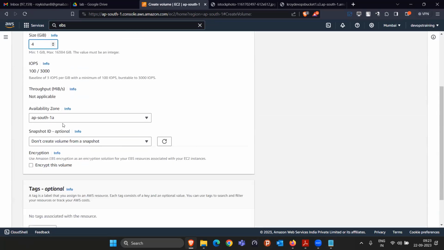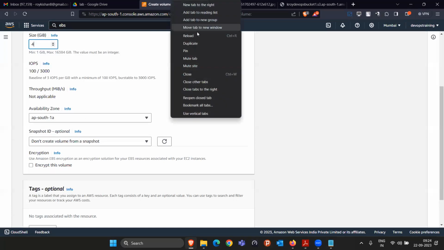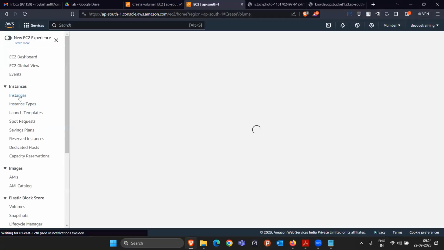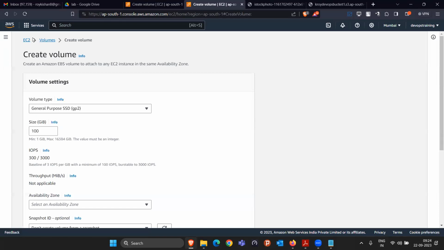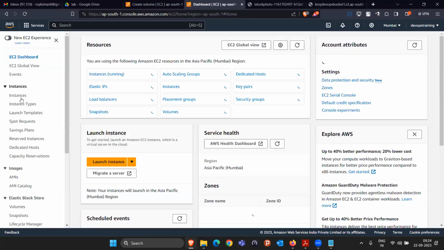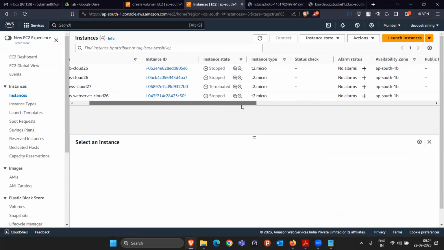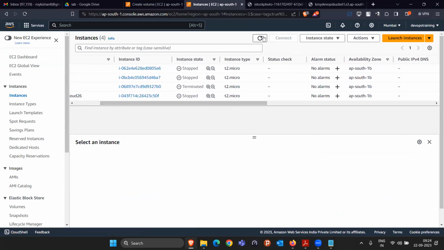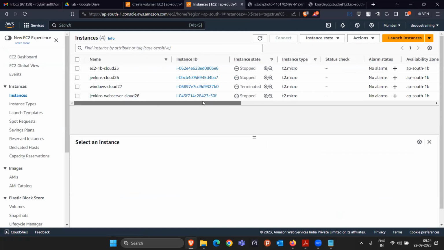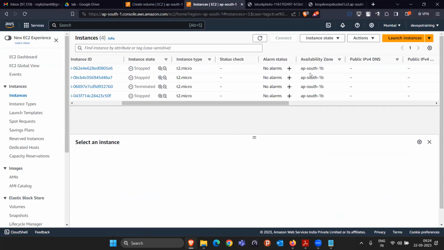Come down. Now they are asking in which availability zone I want to create. So you have to decide which availability zone I'm going to create in. Okay. So let me just duplicate this and check in which region I have most of the instances, so I can show the practical. Currently I have three EC2 instances with me and all three are present in 1B.